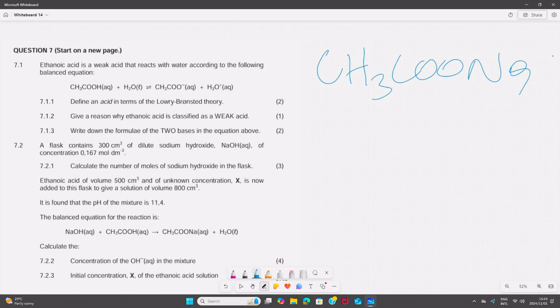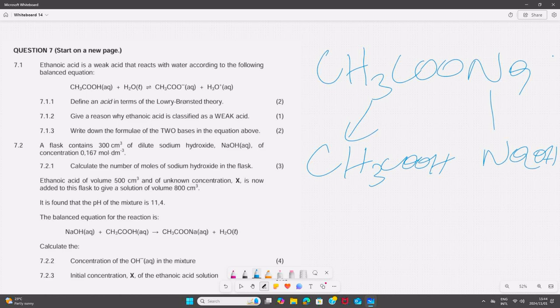Then when you trace the background of that salt, the reactants were ethanoic acid reacting with sodium hydroxide. Ethanoic acid is a weak acid and sodium hydroxide is a strong base. Then in this case, if you get this correctly, you will be able to see that the resulting solution is going to be basic. All right?